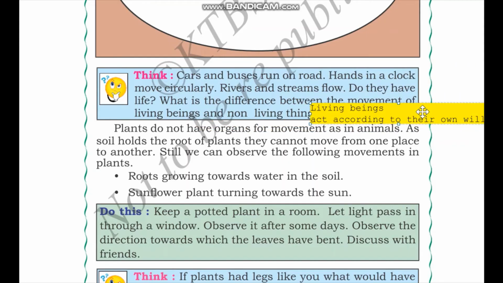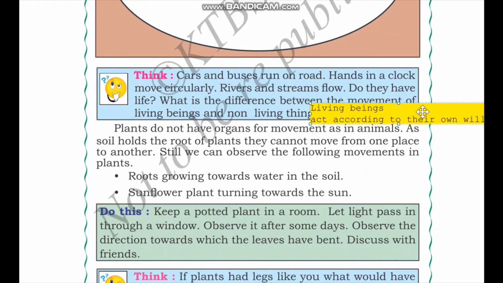Let me give an example where inside a building we have human beings and we have non-living things such as the clock, a fan. We can see that there is movement in clock and a fan also. However, if something happens in the building, like if the building catches on fire, then the living beings, they exit the building as a response to what is happening in their environment. However, the non-living beings, they cannot do that. They cannot act according to their environment and they cannot act according to their own will.